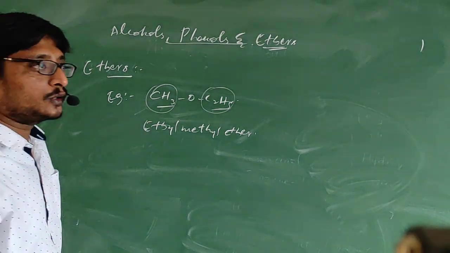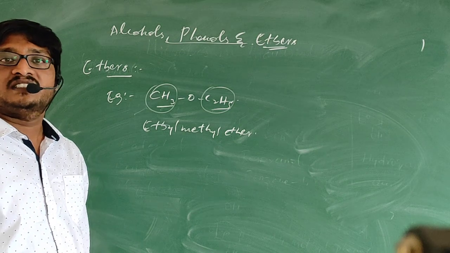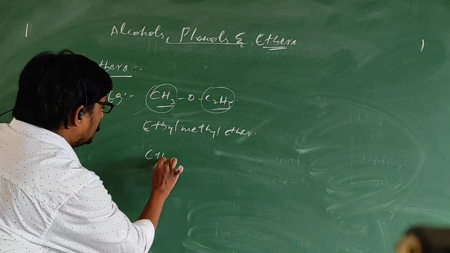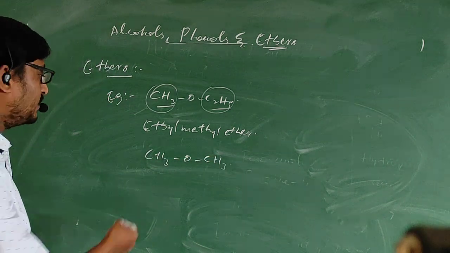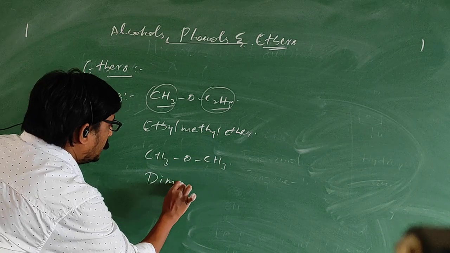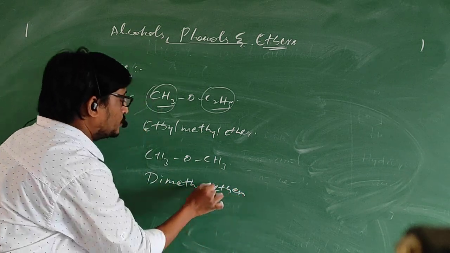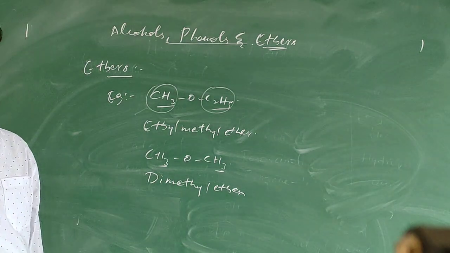If two alkyl groups are the same, then we need to use prefixes like di, tri. For example, CH3OCH3. If this is there, then we give the common name as dimethyl ether. Both methyl groups are the same, that is why dimethyl ether. Simple.